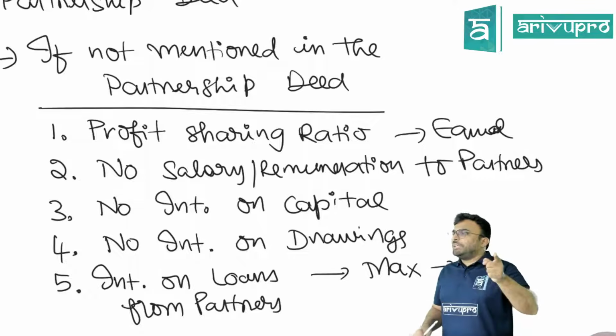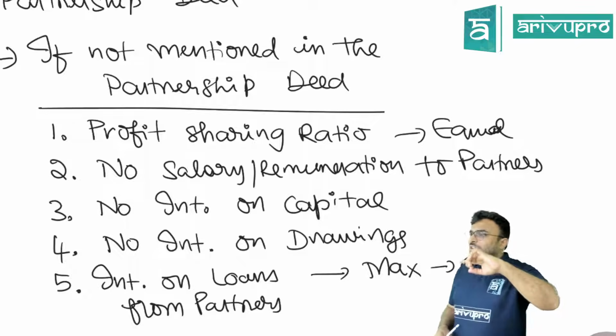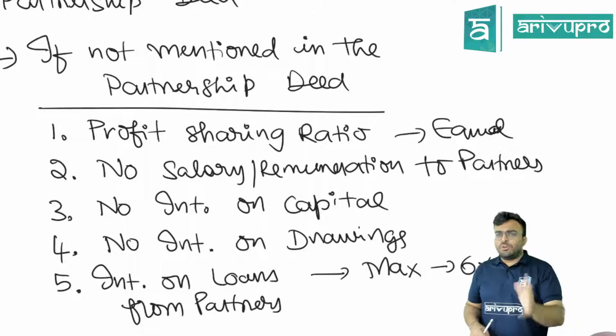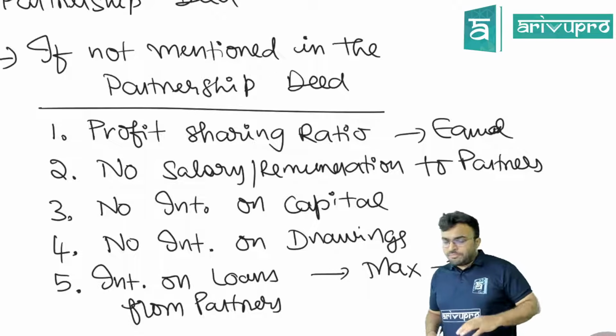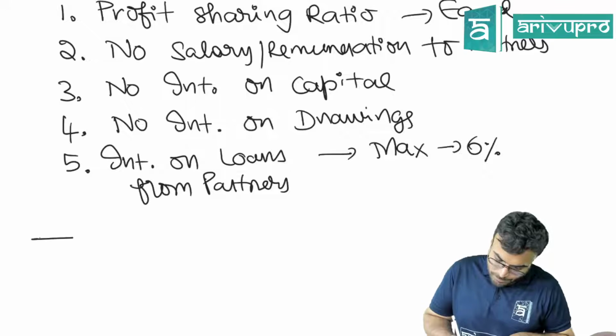Because these are the rules as per the Partnership Act. Are you getting my point? So the Partnership Act has told if you don't agree, then I will tell you what to do. Is this clear? Now, there is one sub point here. It is not part of these 5, but there is one sub point.